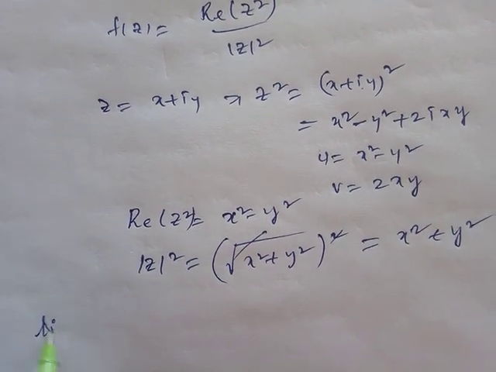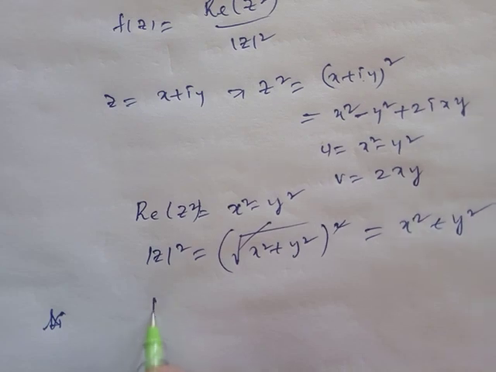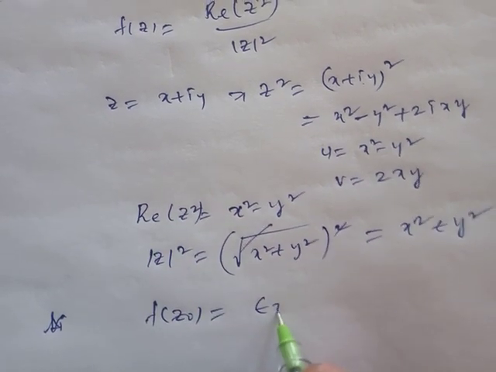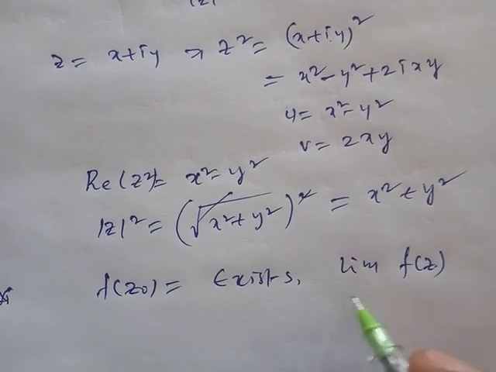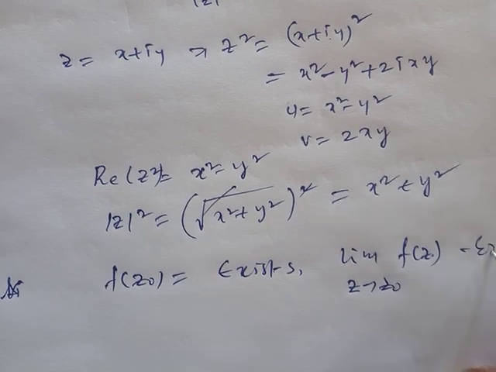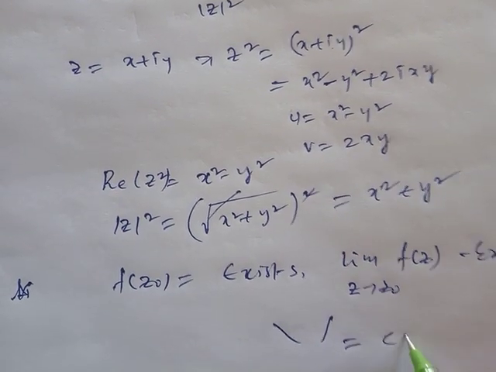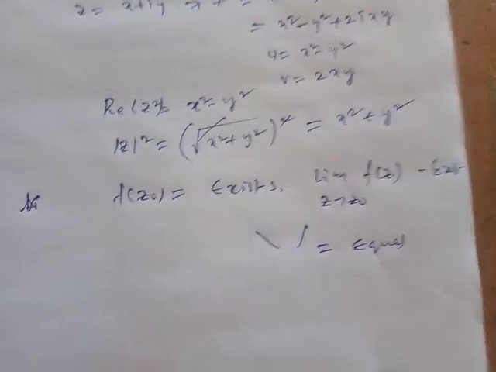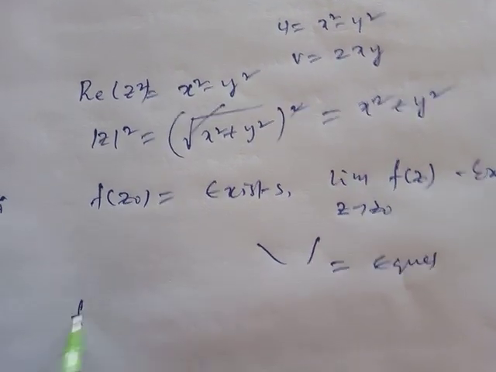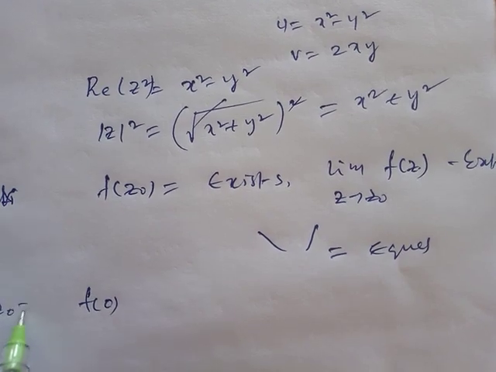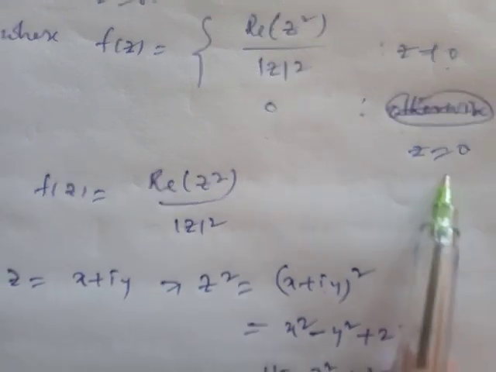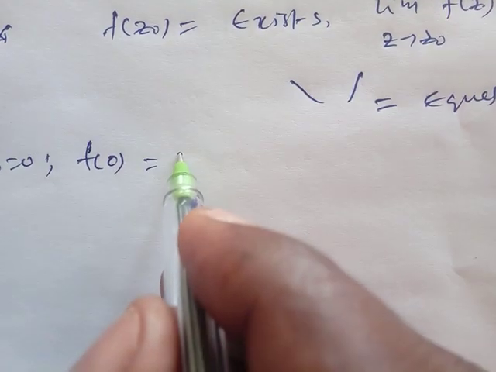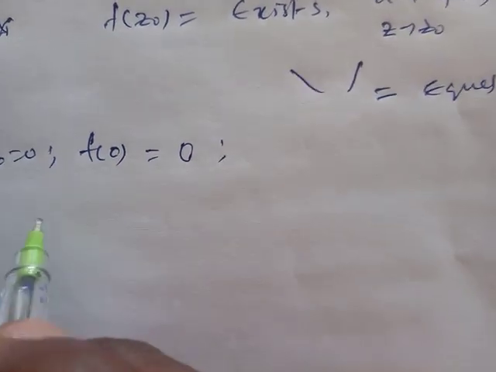The function is continuous when the function value f of z naught exists, and the limit of f of z as z tends to z naught exists, and these two are equal. In this case only, the function is continuous. I am determining the f of z naught value, f of 0, because z naught equals 0. Depending on the given function, that value is 0. At z equal to 0, the function value is 0.